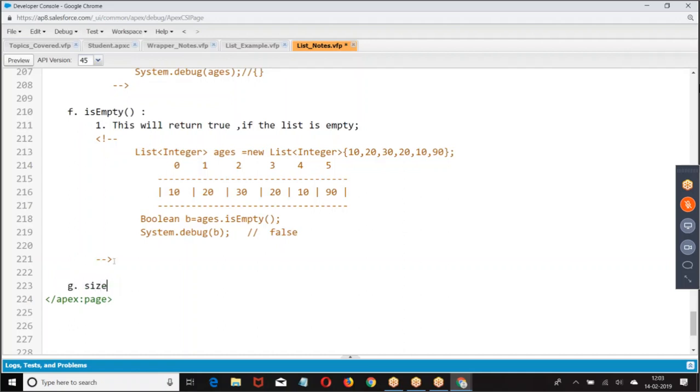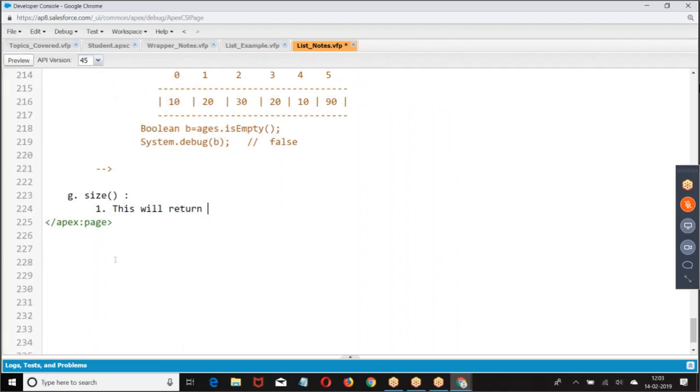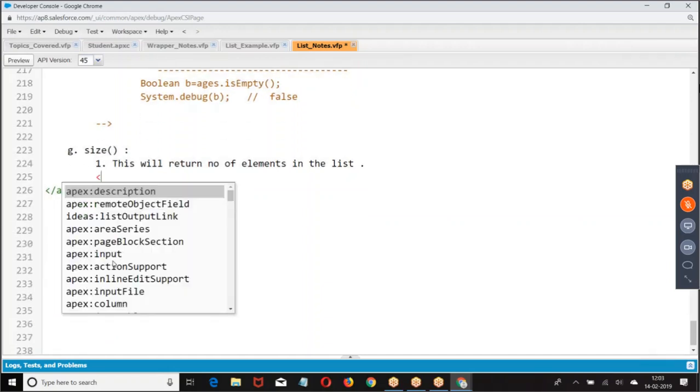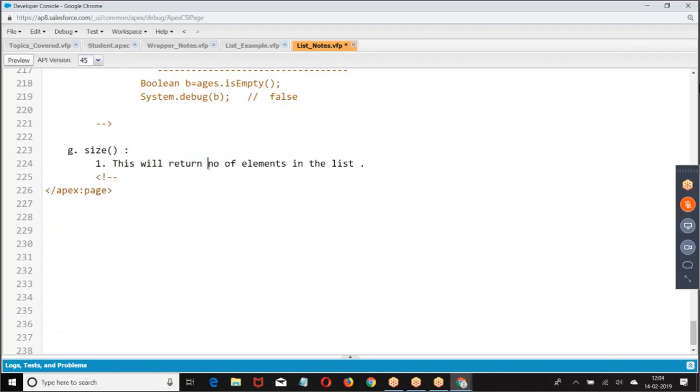Size. This will return the number of elements in the list. This will return the number of elements in the list. Count of the number of elements in the list.